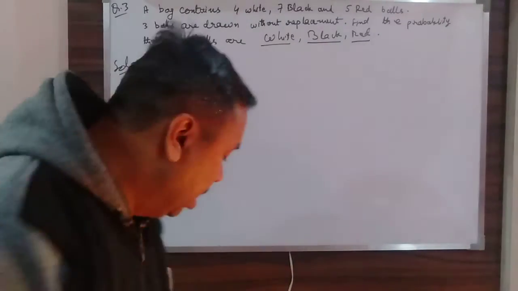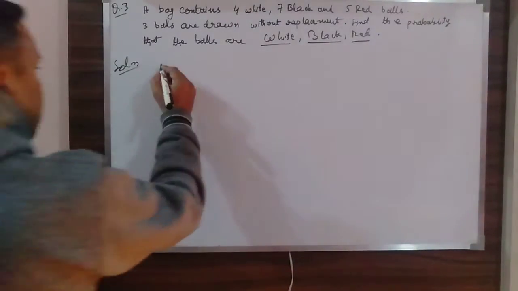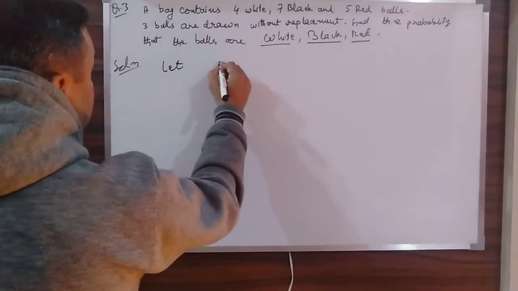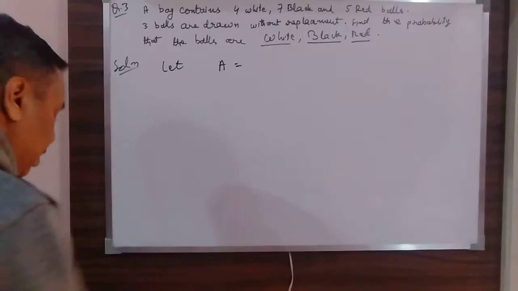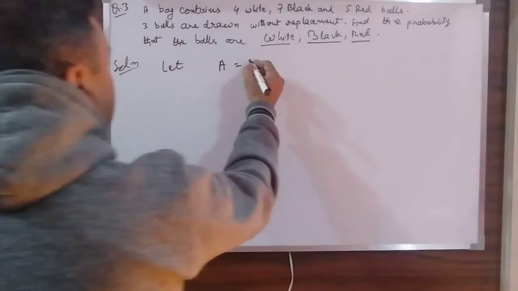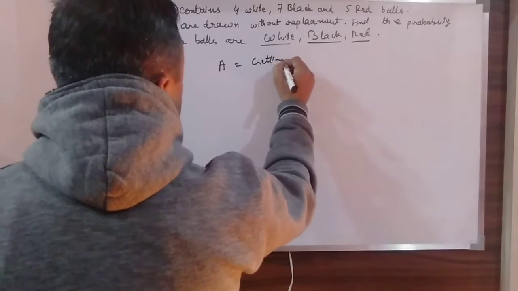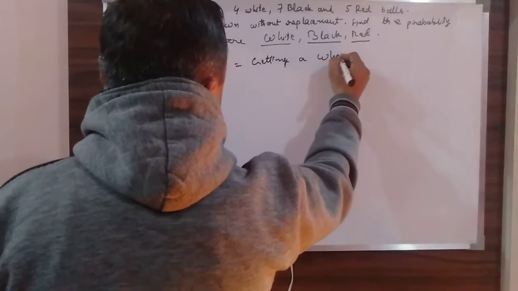Okay. Now, what I take, just let the event A be getting a white ball.